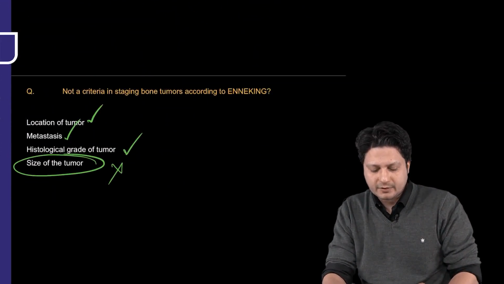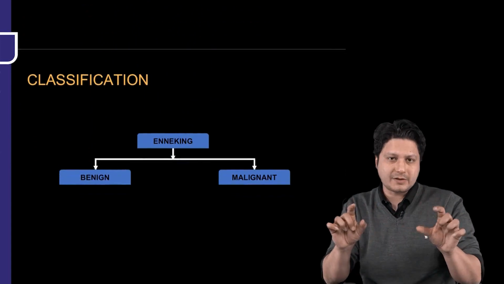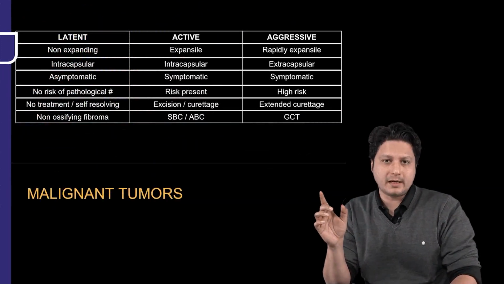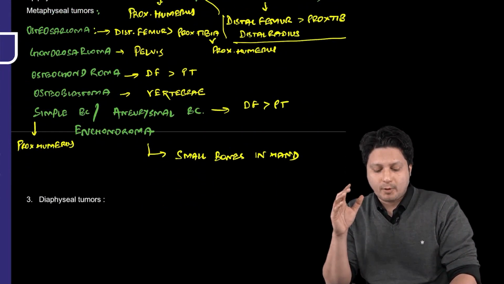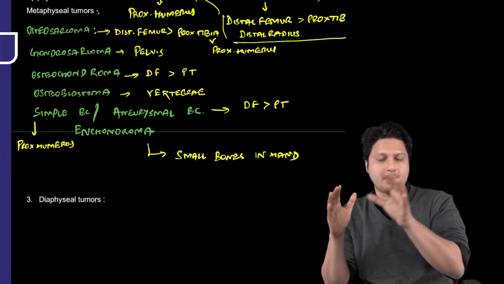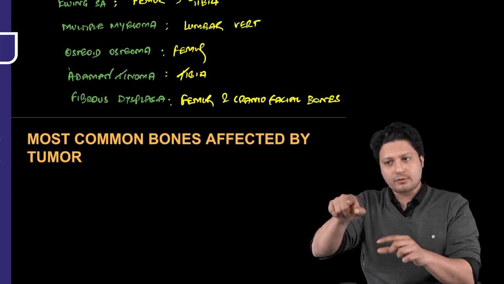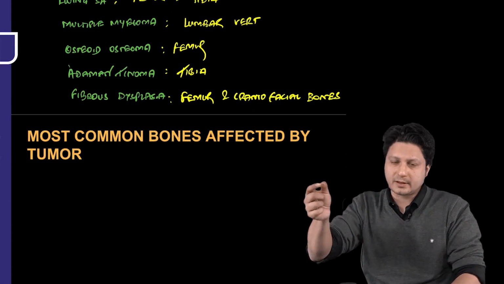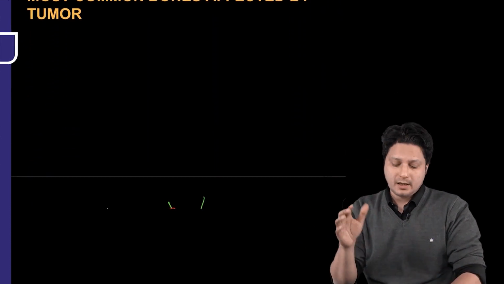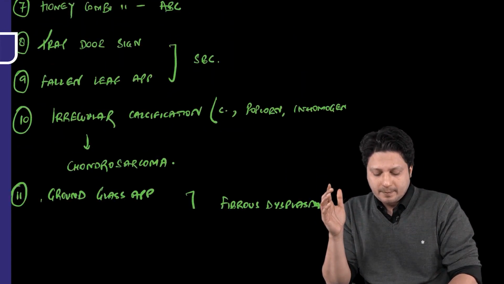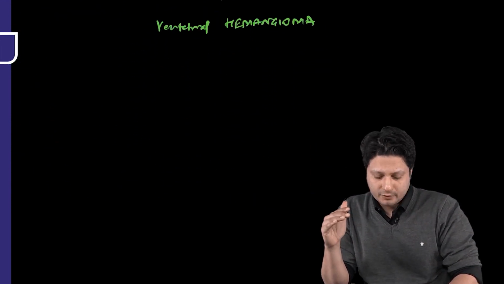Then after having a discussion of the classification, which categorized the bone tumors into malignant and benign, we had the discussion of an important table, that which one of the following are epiphyseal, metaphyseal and diaphyseal tumors. After having a discussion of the location of the tumor, the most common bones to be affected by that particular tumor, then after this were the X-ray findings we have talked about.